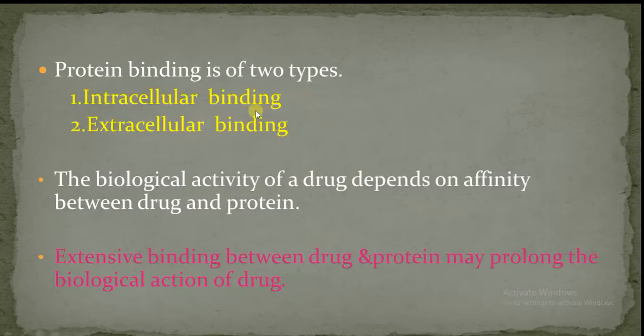This protein binding is of two types. First one is intracellular protein binding and second one is extracellular protein binding. What is intracellular protein binding? If the binding of protein and drug takes place within the cell, then we'll call it intracellular protein binding. What is extracellular protein binding? If the binding between drug and protein occurs externally to the cell, then we'll call it extracellular protein binding.